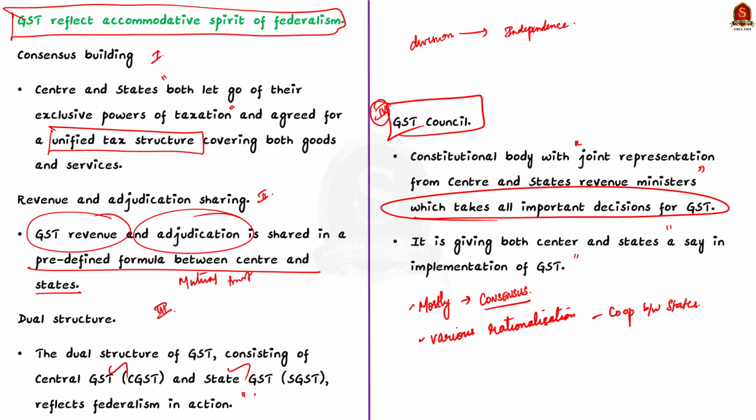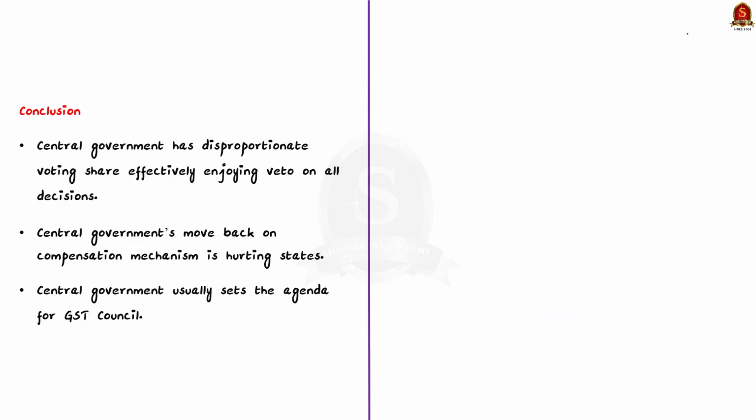Now moving on to the conclusion, we can write some concerns against the federal spirit which is ingrained in the GST regime can also be mentioned in the conclusion part. Okay, now let us see how we can write the conclusion. Here we can mention a few criticism about GST with respect to federalism, like central government has disproportionate voting share which makes it effectively enjoy a veto on all the decisions.